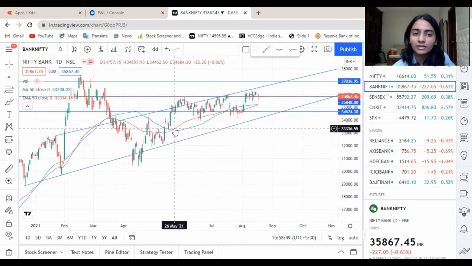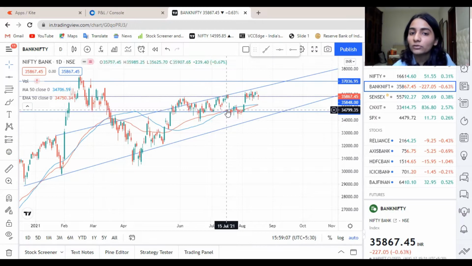If the red line is crossing over the blue line, that would be a bullish signal for me. So I would make a trade over here, as this is a small crossover that I'm getting on the Bank Nifty chart. And I would sell the contract when the red line is moving below the blue line.